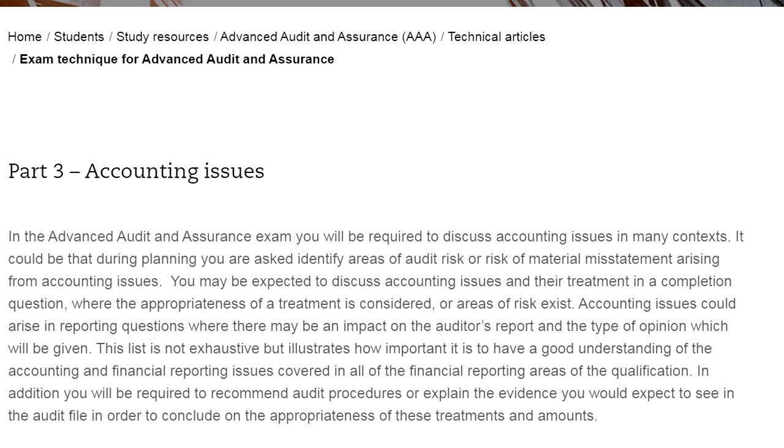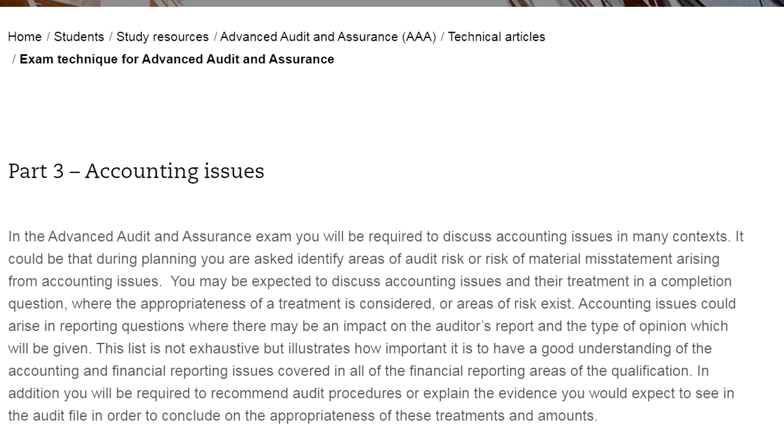Hey guys, welcome to the technical article downloaded from Advanced Auditing and Assurance from ACCA, Associate for Chartered Certified Accountancy exams. This technical article will guide you on the accounting issues and the risk treatments, and how they will be impacted